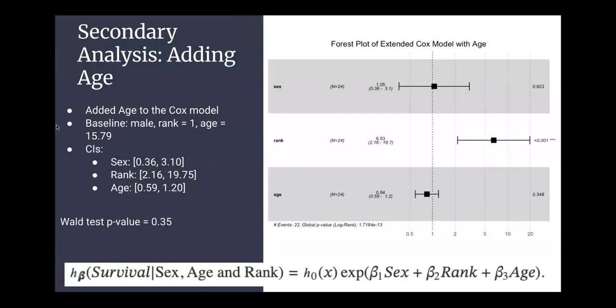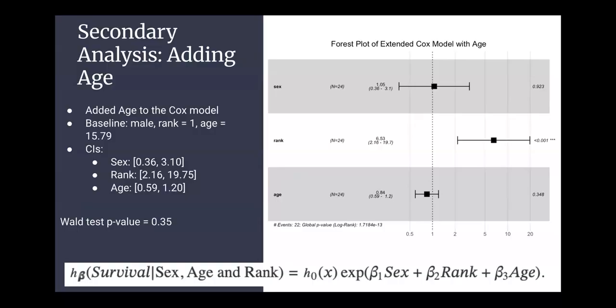For a secondary analysis, we extended the Cox model to include age, with the baseline being a 15.79-year-old male at rank 1, so we used that mean age. Adding age didn't change the pattern much. If you look at the forest plots, sex and rank remained similar, and the age's p-value was 0.35, which isn't significant. So age doesn't appear to have a population-level relationship with hazard of death.